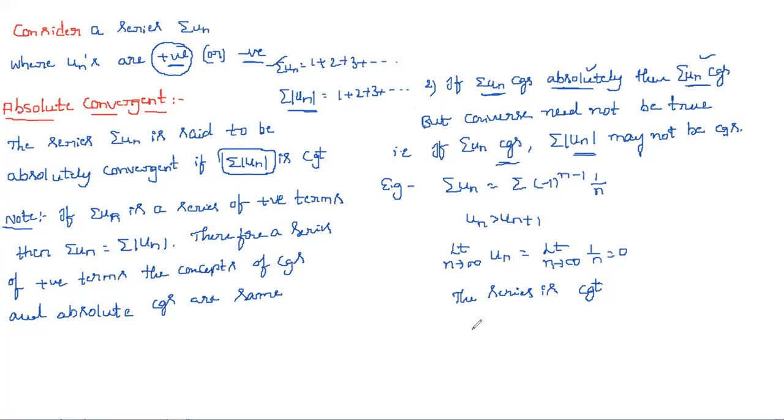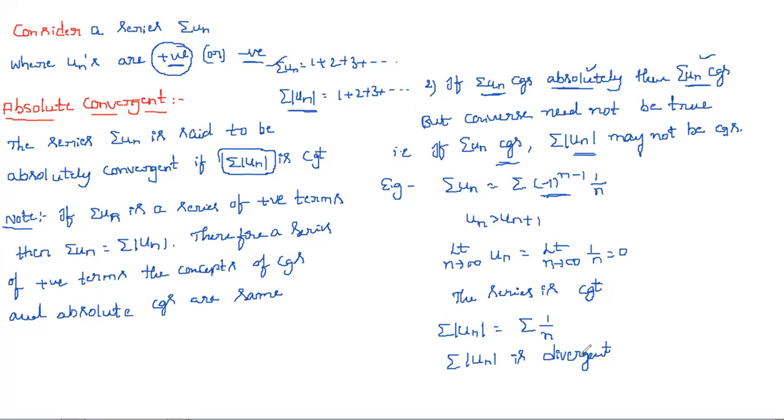Now I am taking the converse, that is, summation modulus un. Summation modulus un becomes positive: summation 1 by n. Is this convergent or divergent? Summation modulus un is divergent. Why?